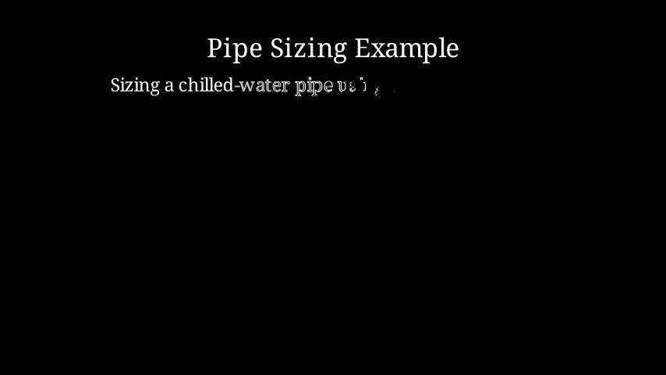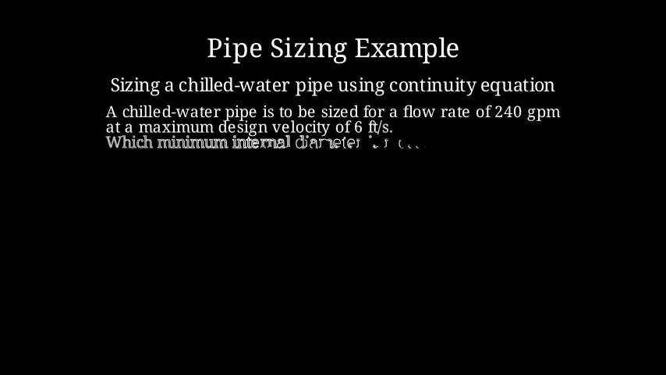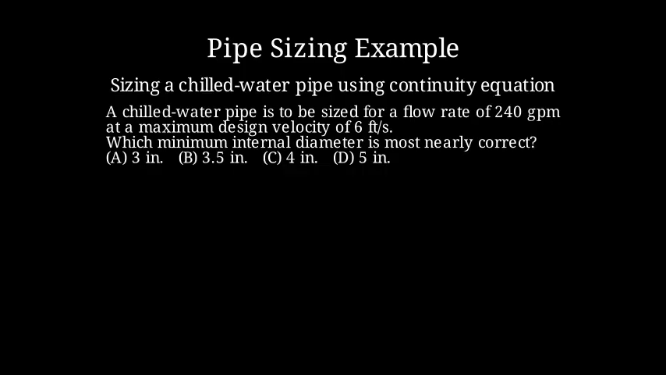In this example, we will size a chilled water pipe using the continuity equation. A chilled water pipe is to be sized for a flow rate of 240 gallons per minute at a maximum design velocity of 6 feet per second. Which minimum internal diameter is most nearly correct: 3 inches, 3.5 inches, 4 inches, or 5 inches? Let's visualize the pipe.